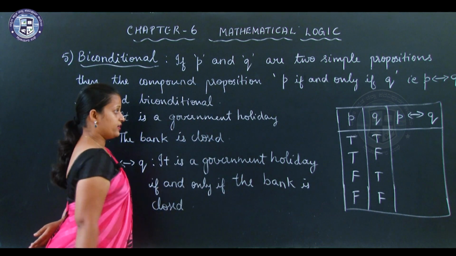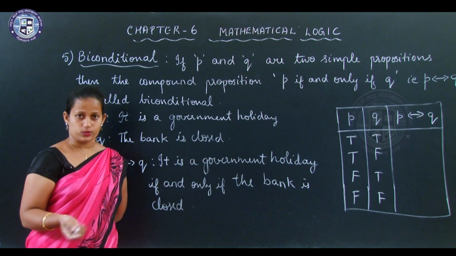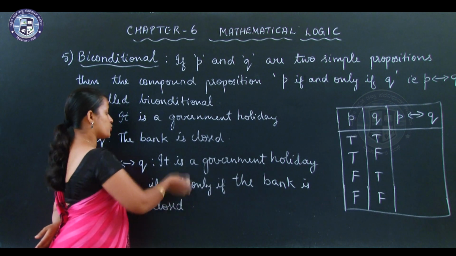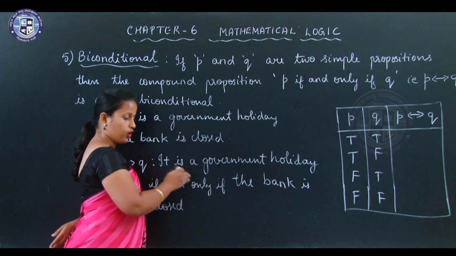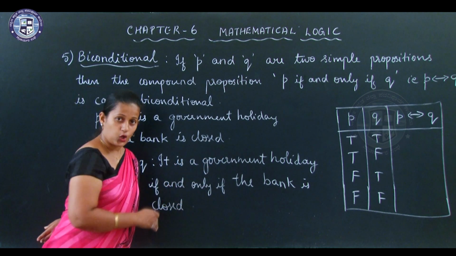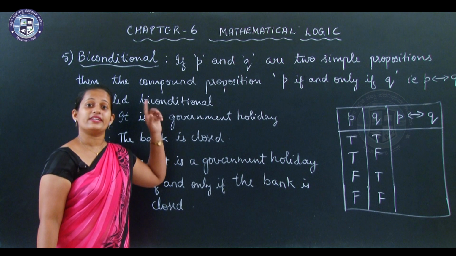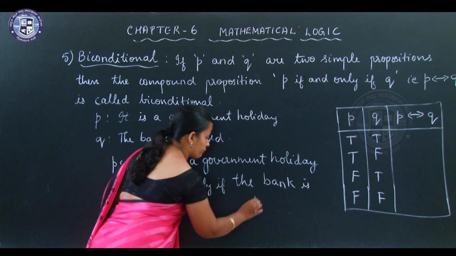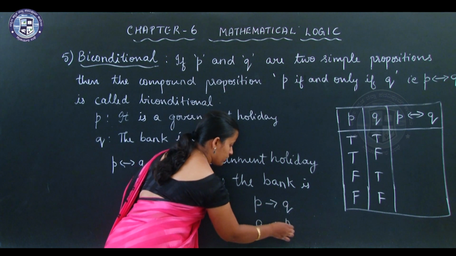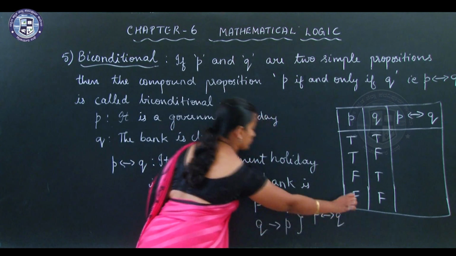Okay, so both are true there, first case. So it is a government holiday if and only if the bank is closed. What this tells is it is two-way, true in both ways. If it is a government holiday, then the bank is closed. And if the bank is closed, then it is a government holiday. So this is a double-sided conditional statement. You have if P then Q, if Q then P. Both these combined together will give you P if and only if Q.